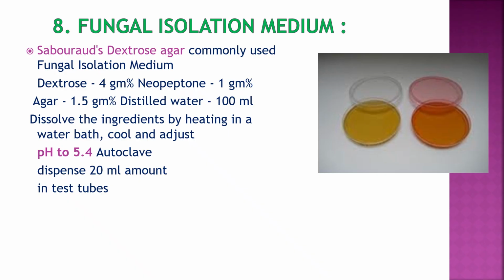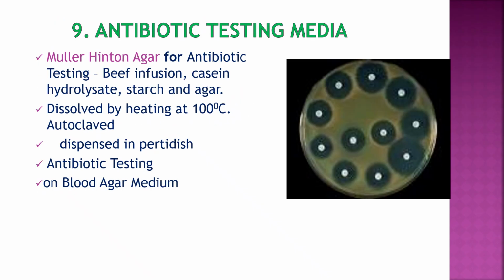The ideal culture media for fungal isolation is Sabouraud's dextrose agar, and dextrose is 4 gram, neopeptone 1 gram, agar is 1.5 gram percent and distilled water. So here the pH is 5.4 and because of that other commensals are not grown in this acidic medium.